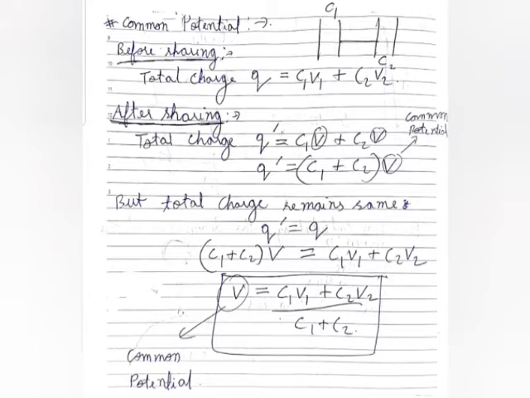Why? Because this is the normal rule of flow of heat, that it always flows from higher temperature to a body at lower temperature. But at the same time, if I ask you this question, till what time this heat would flow? Heat would flow until the bodies are at the same temperature. It is also known as thermal equilibrium. Till the time both the bodies do not come to thermal equilibrium, the heat would continuously flow from one body to another. Similarly, this would happen in capacitors as well.